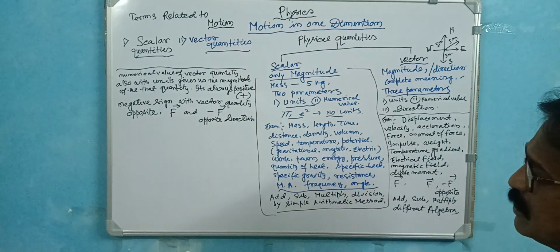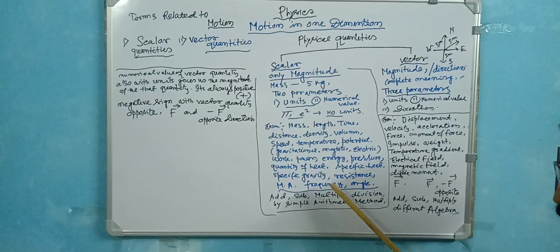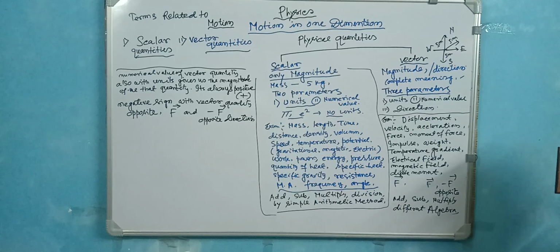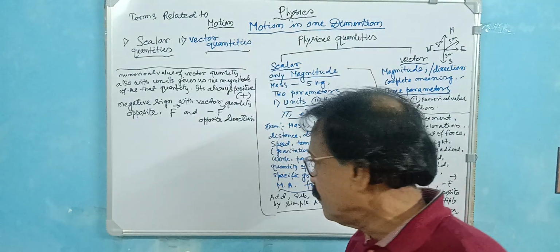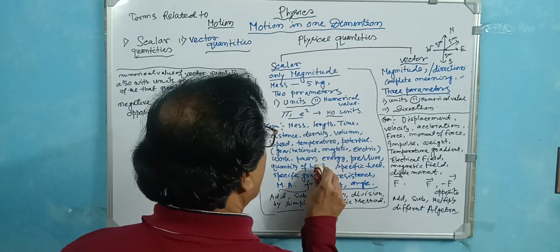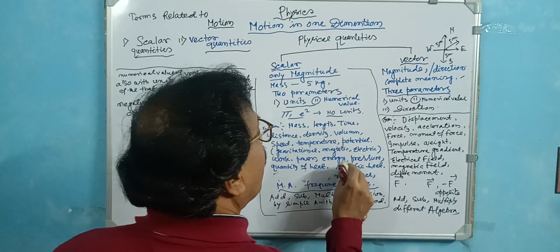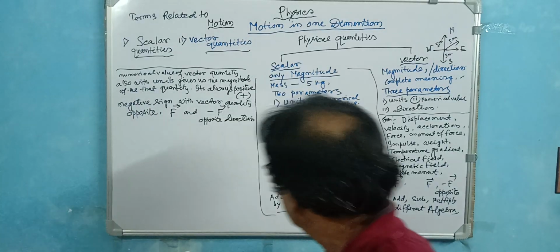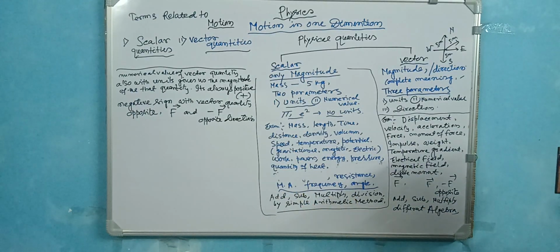MA means mechanical advantage, frequency, angle. You write down the specific gravity too. That is okay, no problem. Registration, resistance, mechanical advantage.